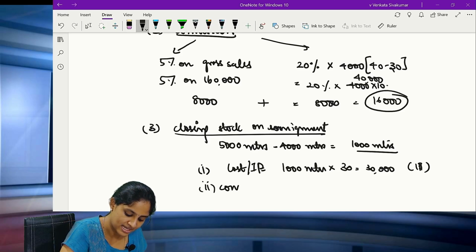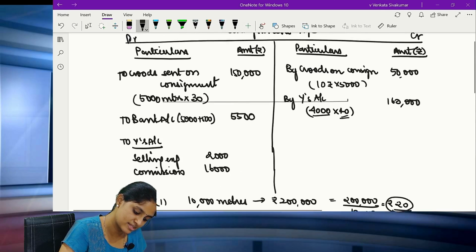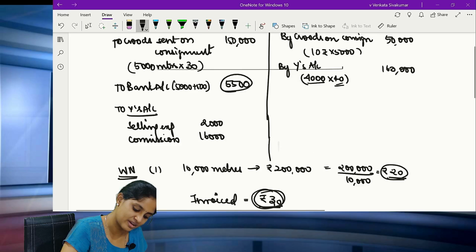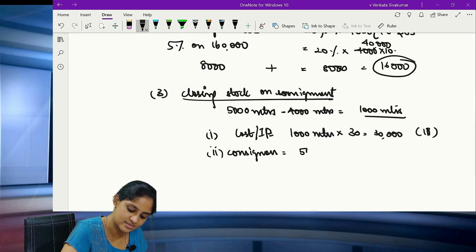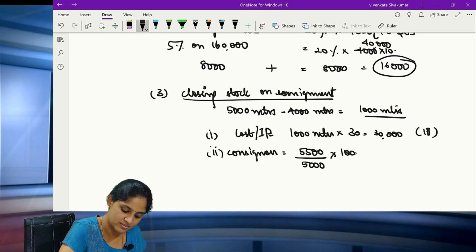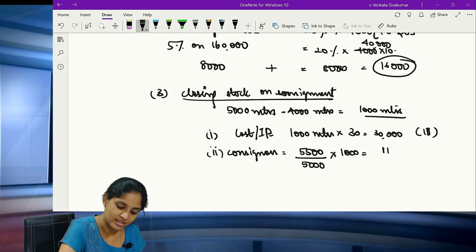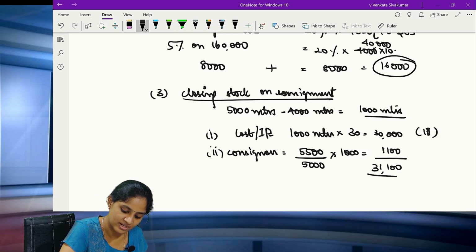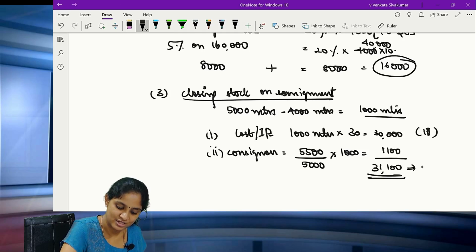Second point, consignor's expenses. All of you please see what the consignor's expenses are. It is 5,500. So the consignor's expenses is 5,500 rupees for how many meters? 5,000 meters. So for 1,000 meters, how much will it come to? 1,100. Clear? So it is 31,100. This is the actual invoice value. Correct? It is at the invoice price.